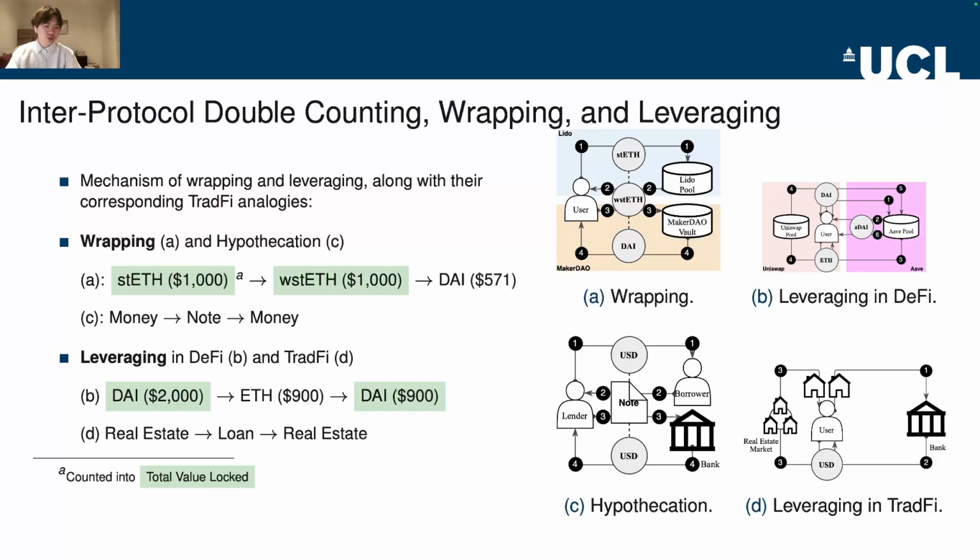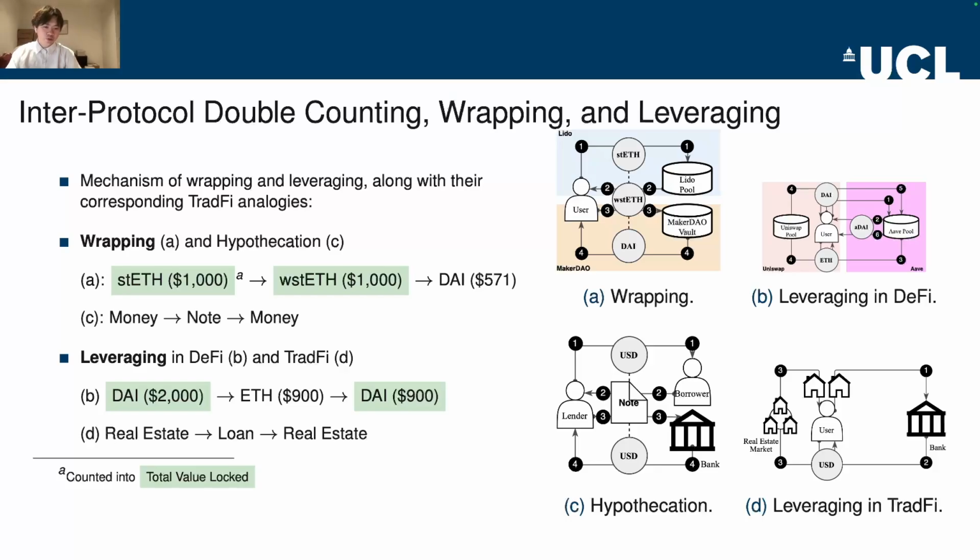Now, let's move to leveraging. It means investing with borrowed assets, shown in subfigure B. Here is an example. A user starts with DAI worth $2,000 and uses it as collateral to borrow $900 of Ether in Aave. The user then goes to a decentralized exchange, or DEX, to swap that Ether into $900 of new DAI and redeposits the DAI into Aave. This process can be repeated, creating a leveraged position and increasing TVL. This is similar to leveraging in traditional finance, illustrated in subfigure D.